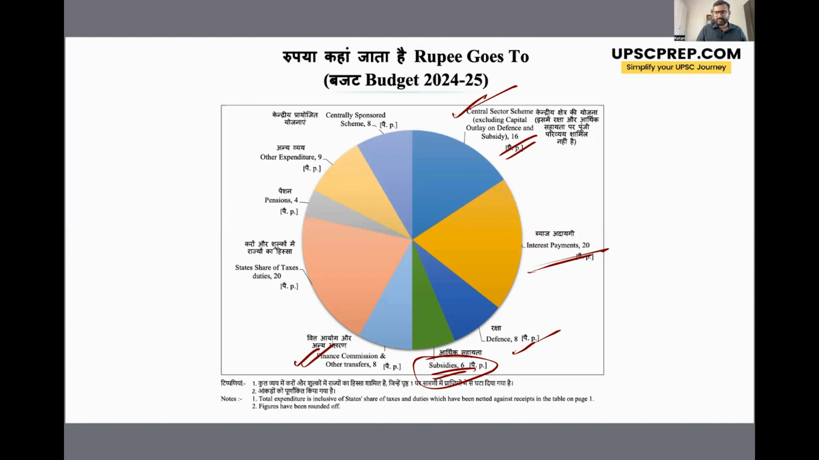Finance Commission and other transfers of finance commissions devolves the total tax revenues among the states. तो वहाँ पे 8 पैसा खर्चा हो रहा है. State share of taxes around 20 paisa. So another big chunk. Pensions में 4 paisa. Central sponsored scheme is 8 paisa. So you can see wherein all the money is going, right?